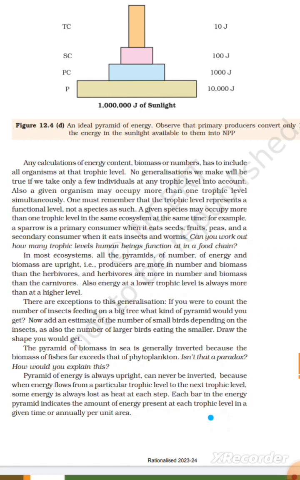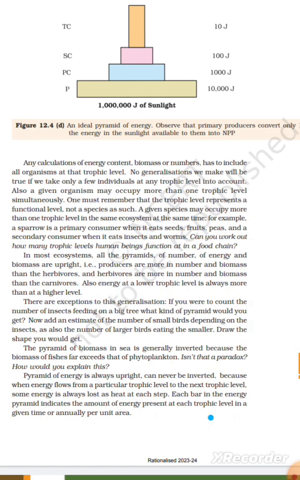If you were to count the number of insects feeding on a big tree, what kind of pyramid would you get? Now add an estimate of the number of small birds depending on the insects, as also the number of larger birds eating the smaller. Draw the shape you would get. The pyramid of biomass in the sea is generally inverted because the biomass of fishes far exceeds that of phytoplankton. Isn't that a paradox? How would you explain this?